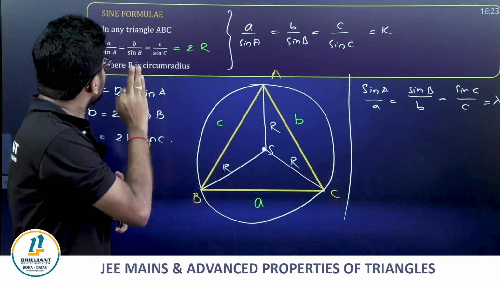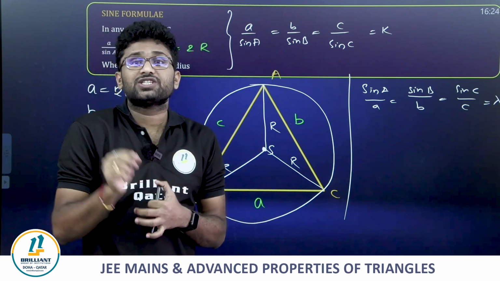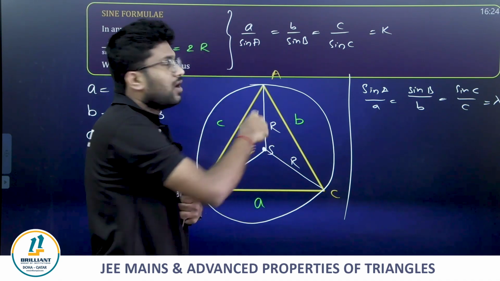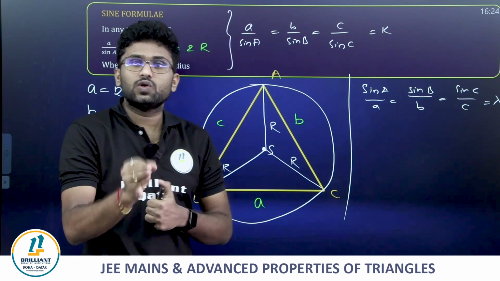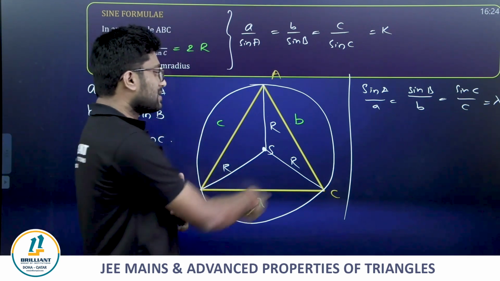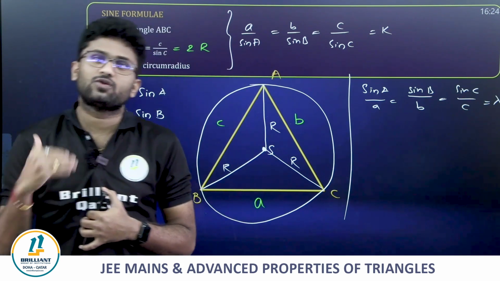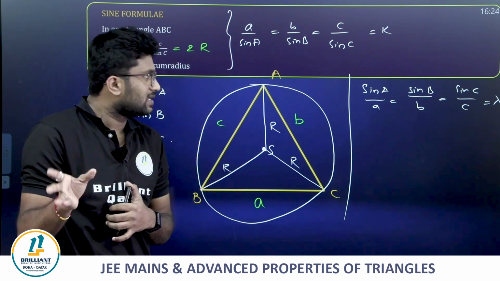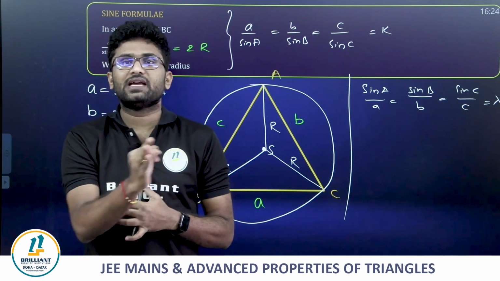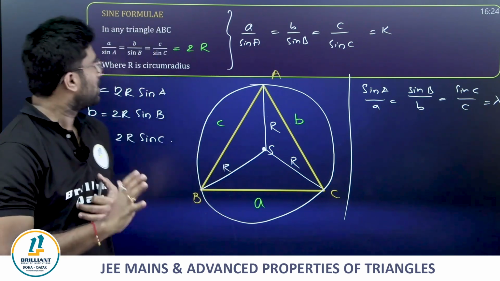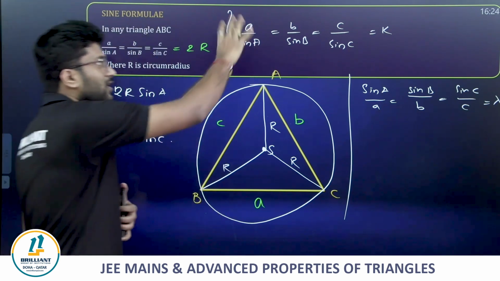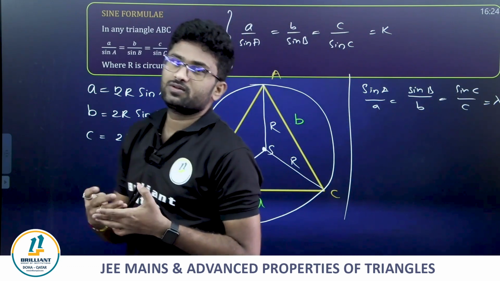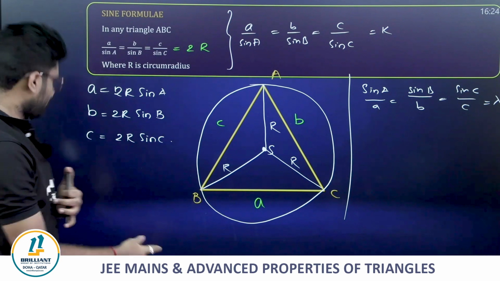Sine rule is a rule which gives the relationship between the angles and sides of a particular triangle. The rule which gives the relationship between sides and angles of a triangle, even cosine rule also. Clear, guys? Always small a, b, c denote sides and capital A, B, C denote angles of a particular triangle. So this is regarding sine rule. Either we can use this or use this depending upon our necessity for the required question.